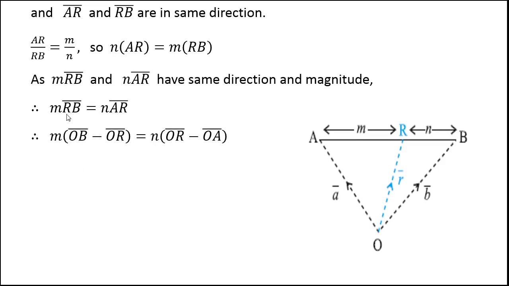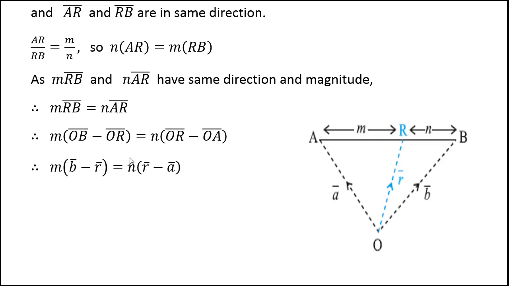Now this vector RB can be looked at as OB minus OR. This can be established using the triangle law of vector addition, and AR can be expressed as position vector of R minus position vector of A, that is OR minus OA.